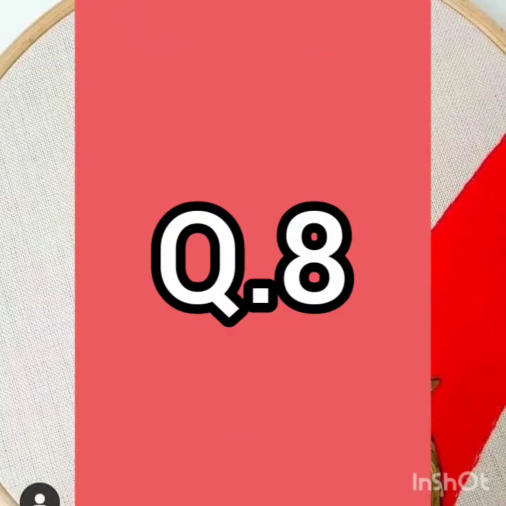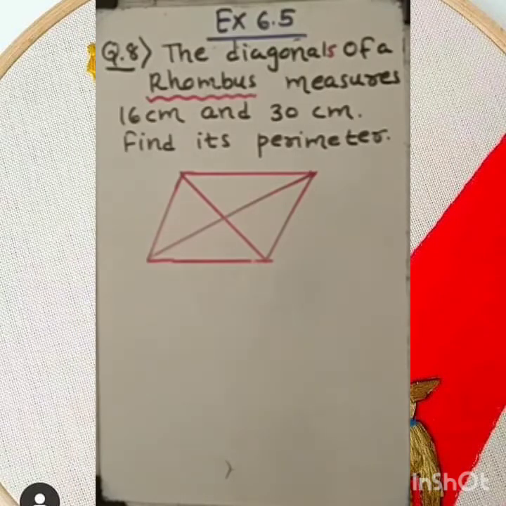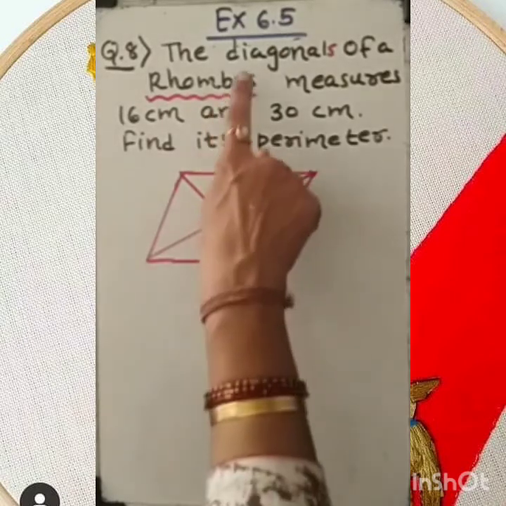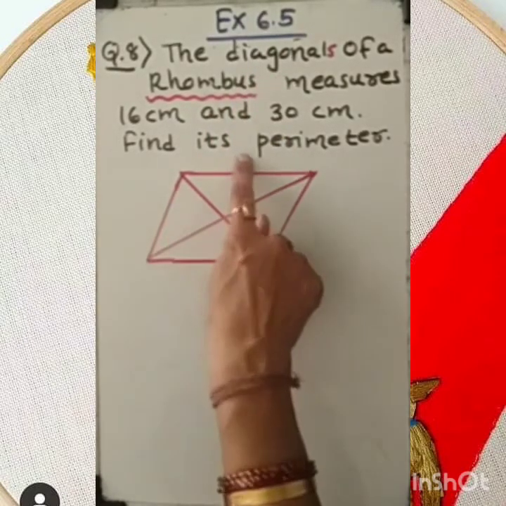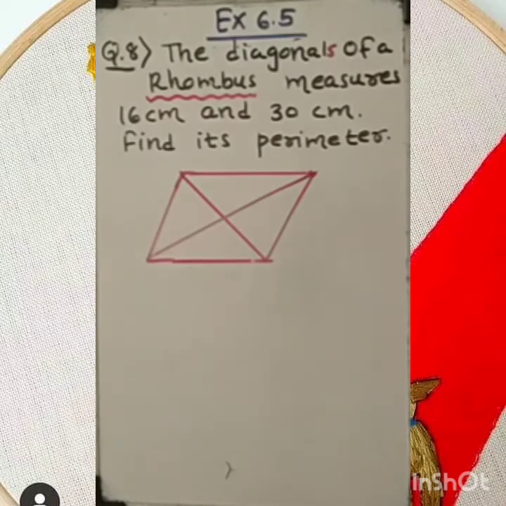So my dear student, question number 8 of exercise 6.5 is on your screen. The diagonals of a rhombus measure 16 centimeter and 30 centimeter. Find its perimeter. Dear student, first you need to understand the difference between a rhombus and a square. You have seen the square figure. A square has all four sides equal. Similarly, a rhombus figure also has all four sides equal. Clear? All four sides of the rhombus figure are equal.